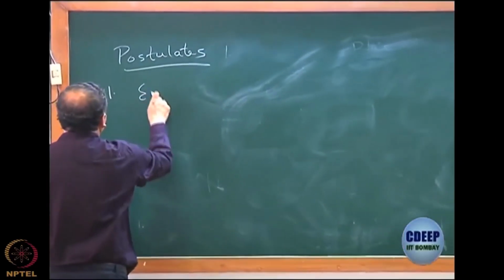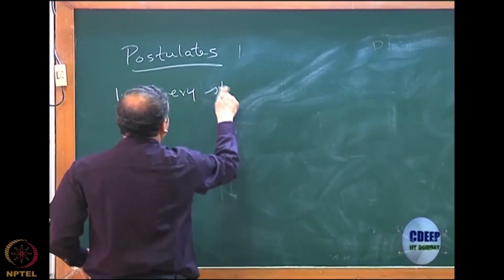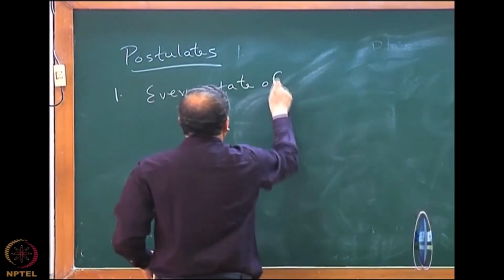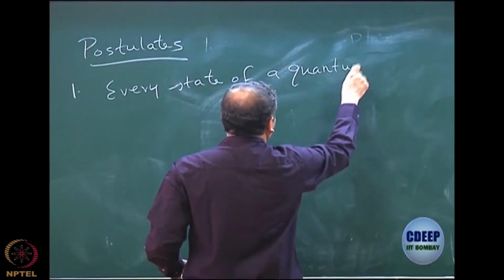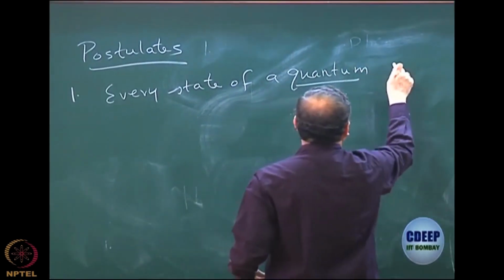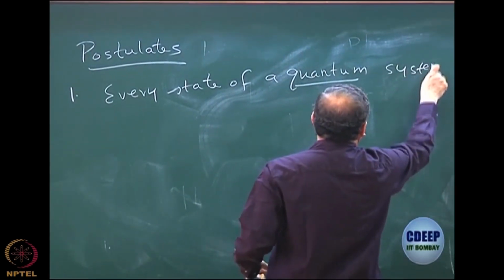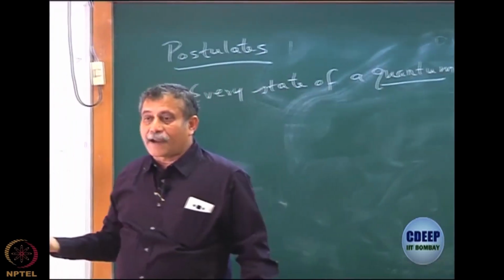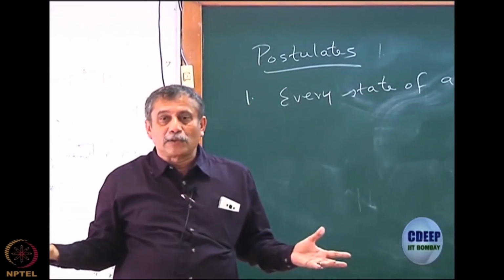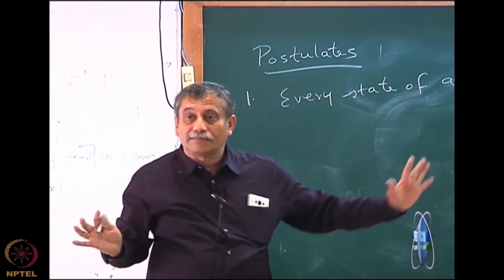Every state of a system, and when I say system, of course it's a quantum system. That is obvious, because we are looking at postulates of quantum mechanics. The system can be a single electron, a collection of atoms, a collection of molecules, and so on, whatever we define as quantum.